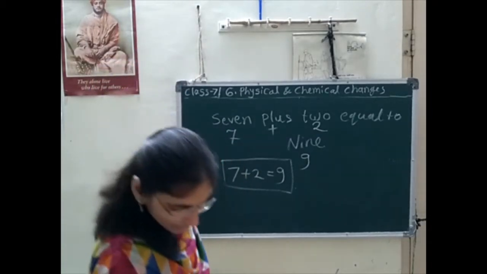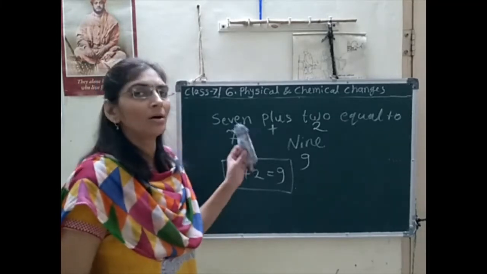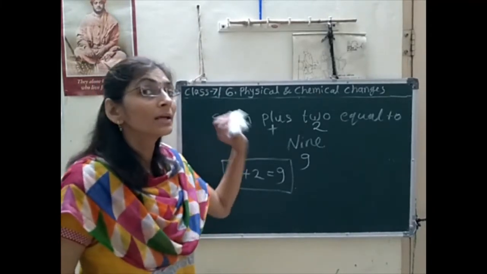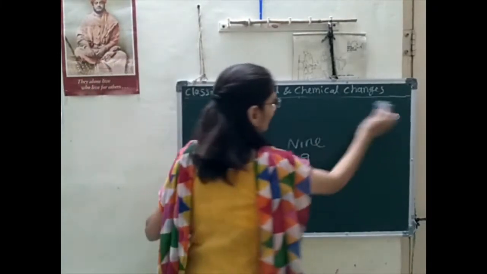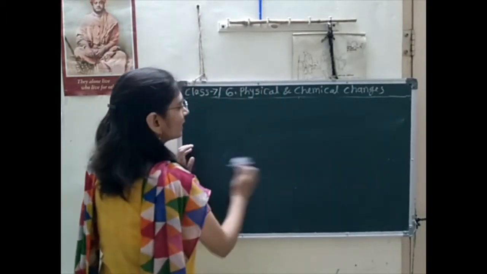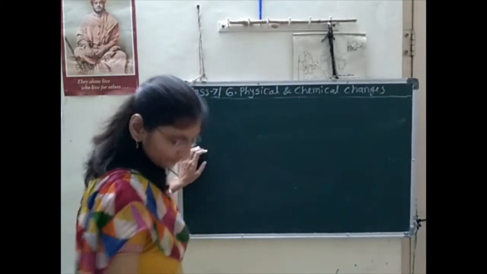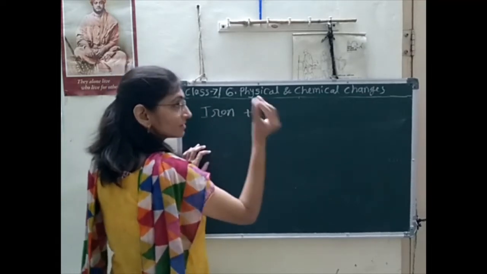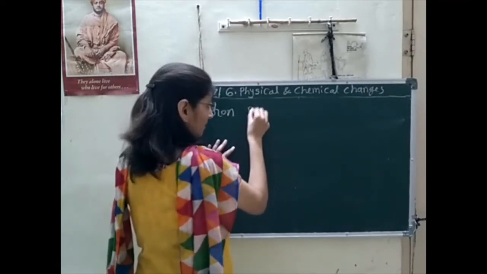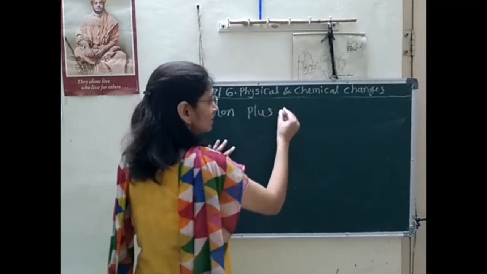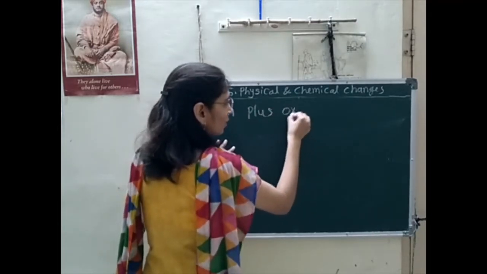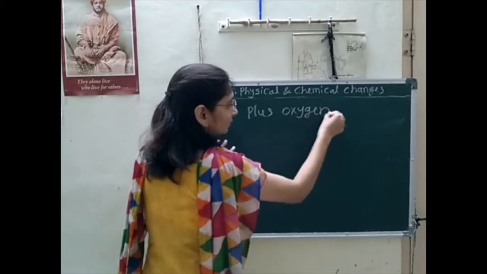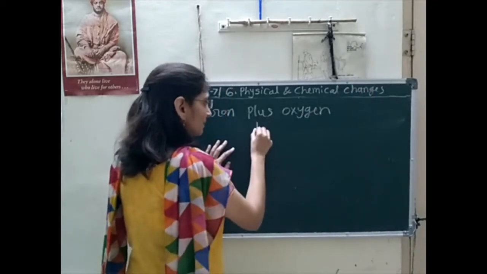Similarly, we can use symbols in chemistry also. If we have to write down the reaction of iron, iron plus oxygen, it will react. I will write plus oxygen. What will I get as a product?